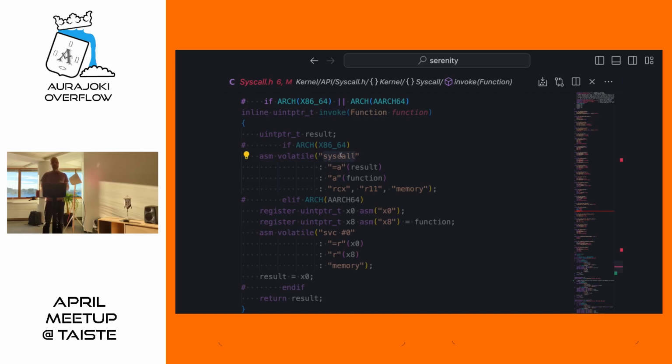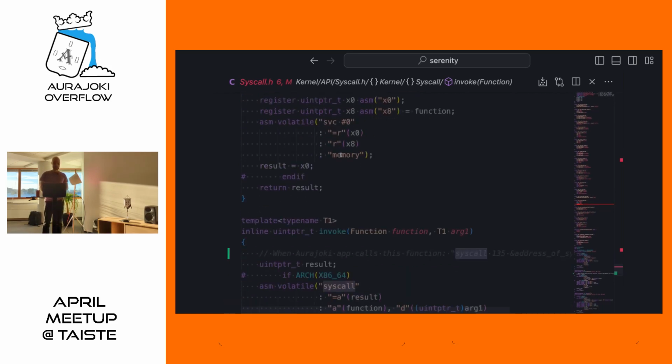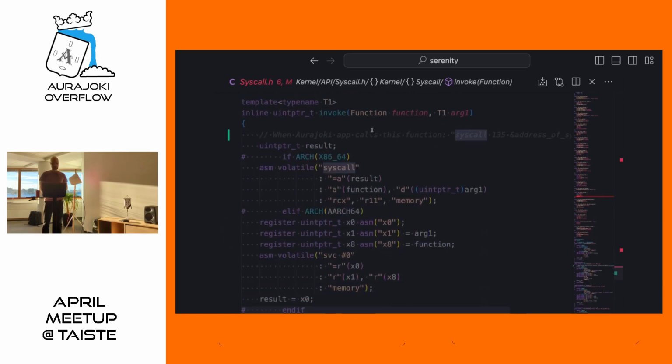So syscalls have in x86 64-bit architecture actually a dedicated CPU instruction for invoking them, that is aptly named syscall. And we pass, I'm looking at the wrong function here. So we're actually invoking this one, and we set to a set of CPU registers the number of the system call and then the memory address of our argument.